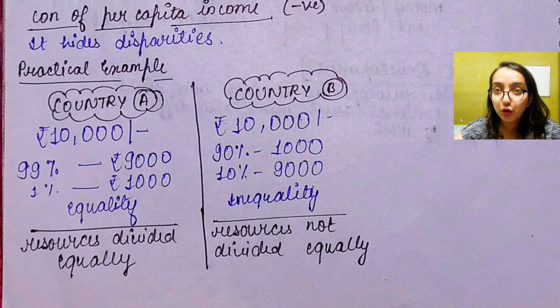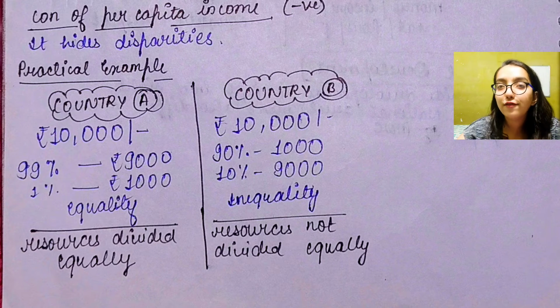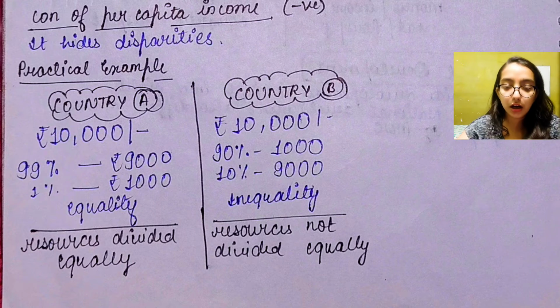So now we can observe that per capita income is not at all an enough factor for determining the development of any country. I hope I've made my point clear.